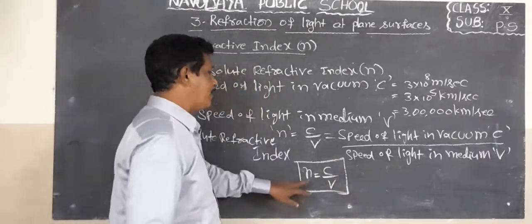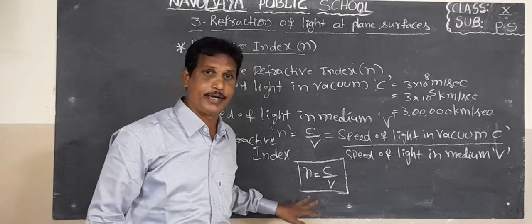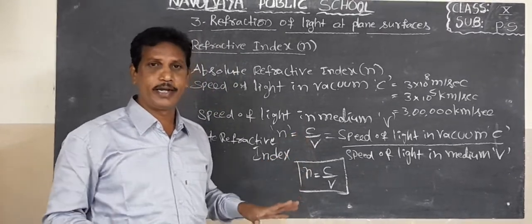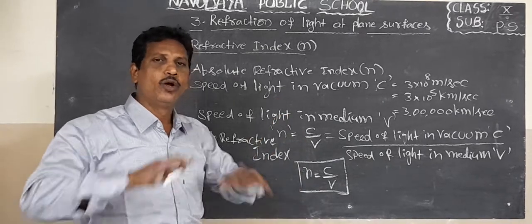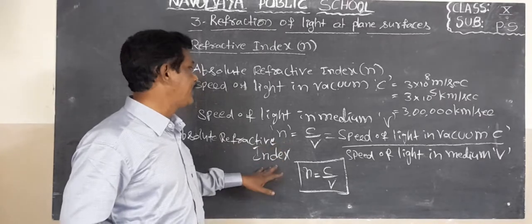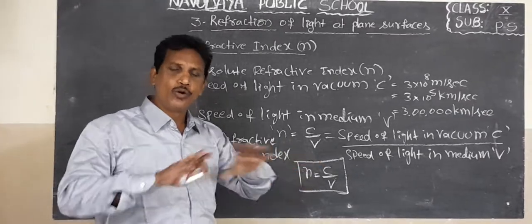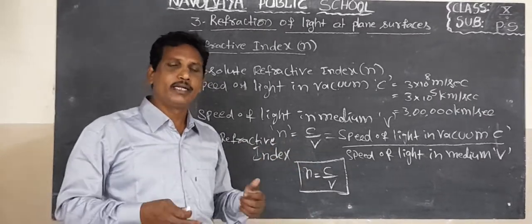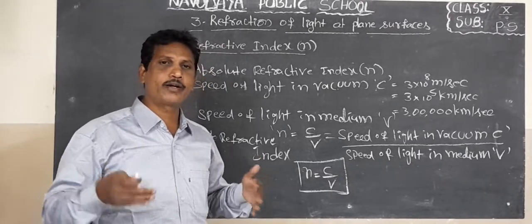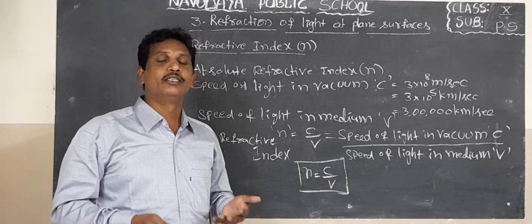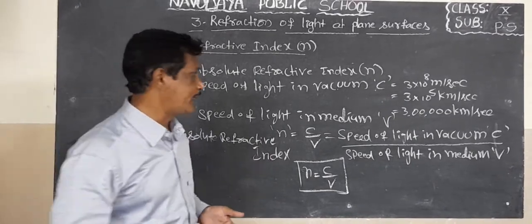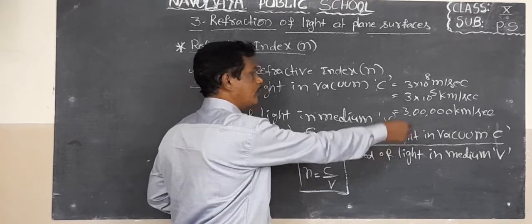It is a dimensionless quantity. Refractive index is a dimensionless quantity. That means it has no units. Refractive index or absolute refractive index, small n, has no units because it is the ratio of the same physical quantity, that is, the speed of light.